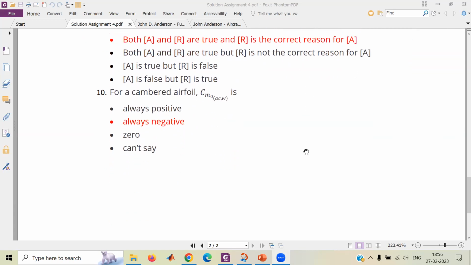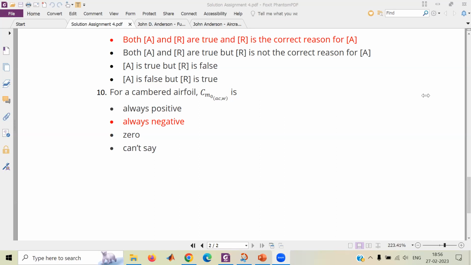For a cambered airfoil, Cm naught about the AC is always negative. This question has appeared many times, and even though I did not discuss it earlier, today I want to discuss it. Now, the question is open to all of you. Why does that happen? Why is it negative? Or you can show me a derivation by sharing your screen, or you have any logical reason why it's negative?